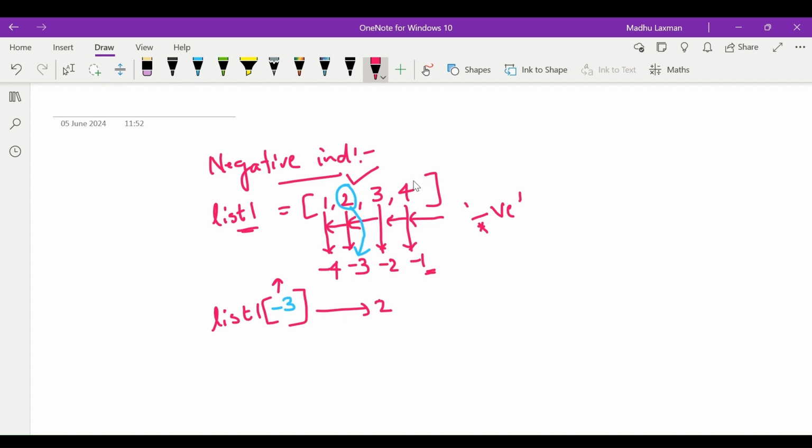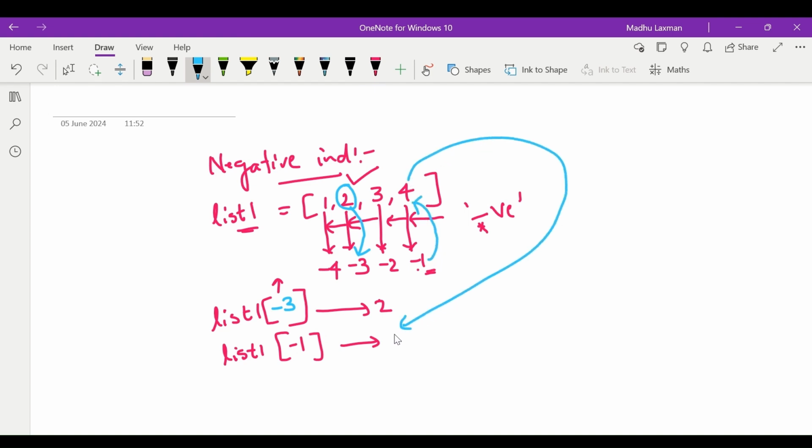Now if we want to access the element which is at position -1, the element present at position -1 is 4. The output here will obviously be 4. This is how we access elements by using negative indexing.